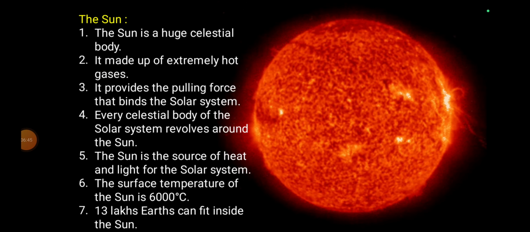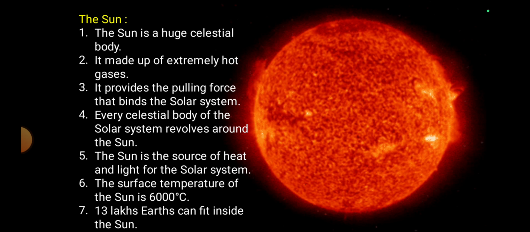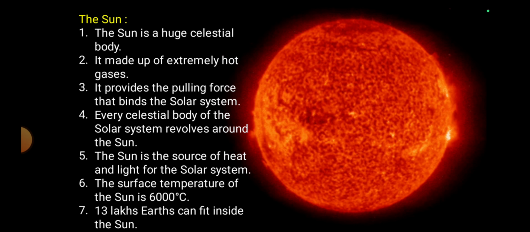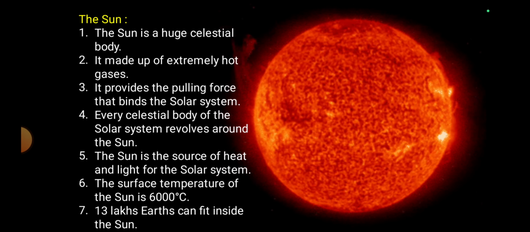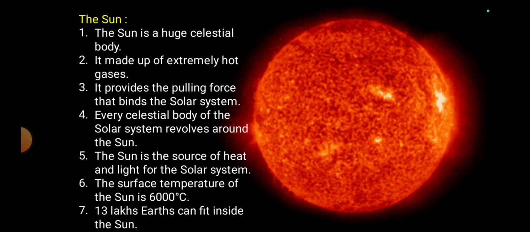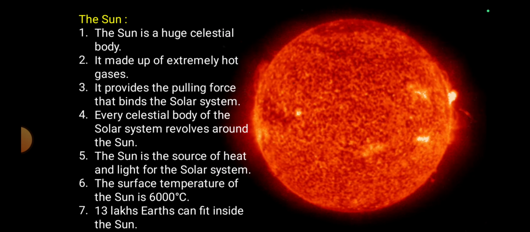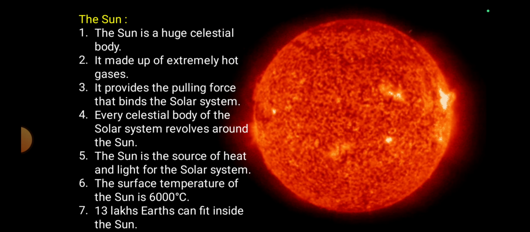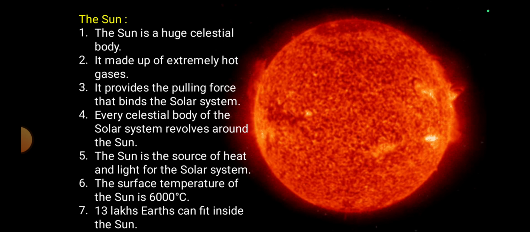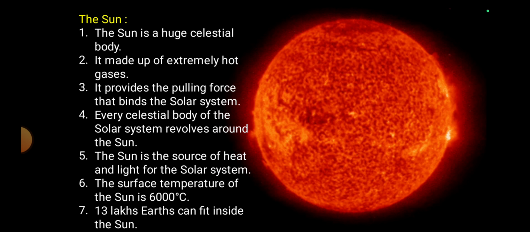Next, we are going to discuss the sun. The sun is a huge celestial body. It is made up of extremely hot gases. It provides the pulling force that binds the solar system. Every celestial body of the solar system revolves around the sun. The sun is the source of heat and light for the solar system. The surface temperature of the sun is nearly 6,000 degrees Celsius. 13 lakh Earths can fit inside the sun. That huge is the sun.